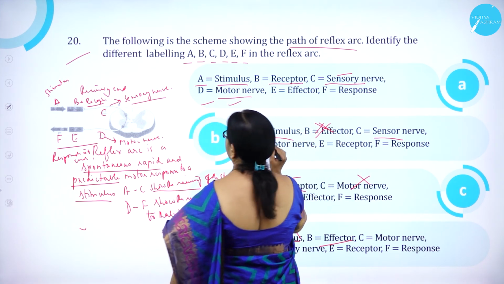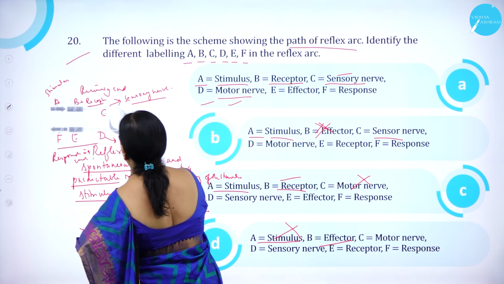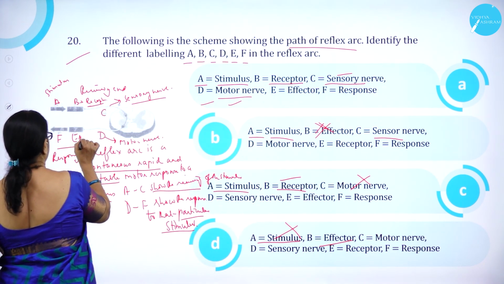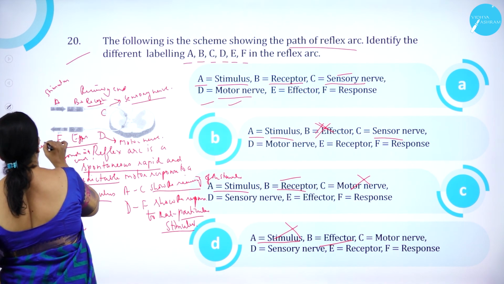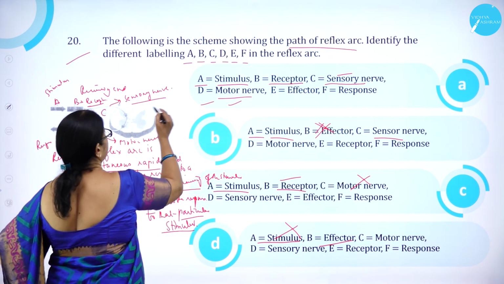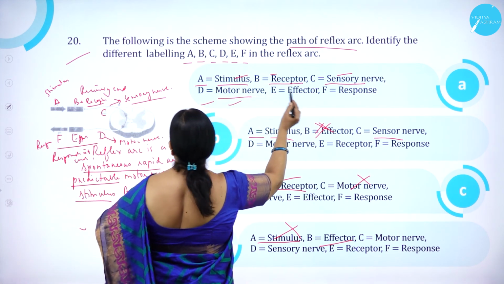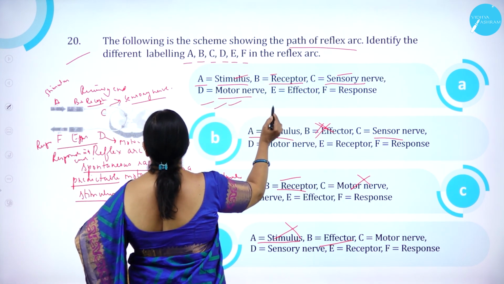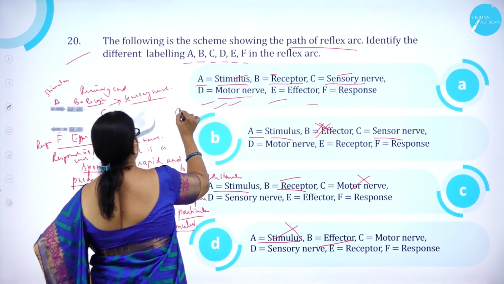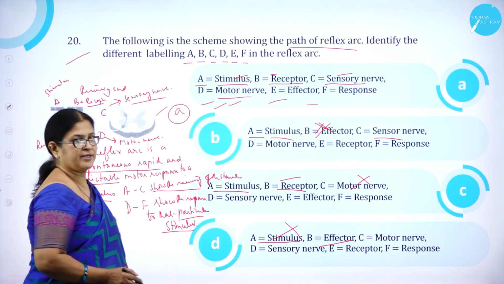So this is correct. E is effector and F is response. Here we can see E is effector and F is response. So A stimulus, correct. B receptor, correct. C sensory nerve, correct. D motor nerve, correct. E effector. F response. So option A is correct.